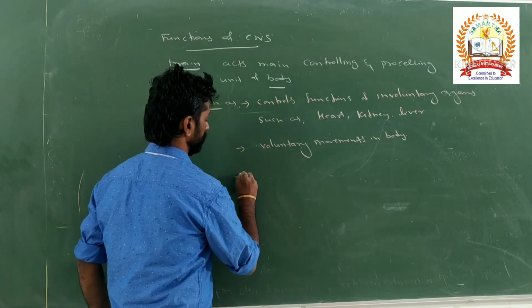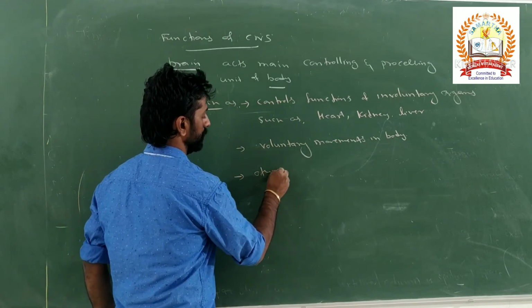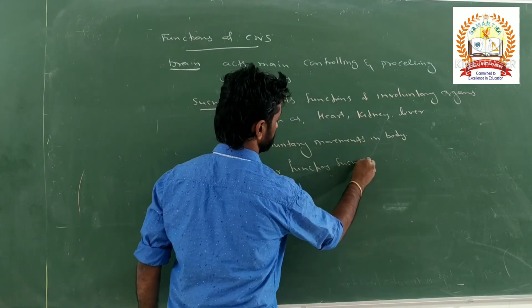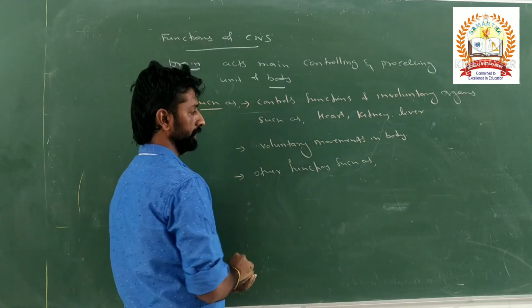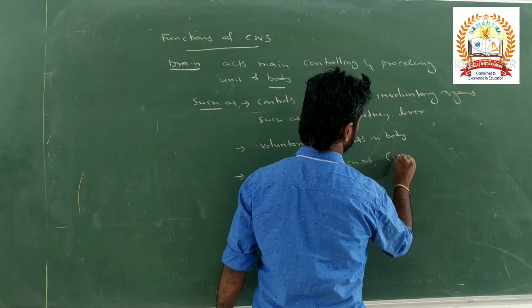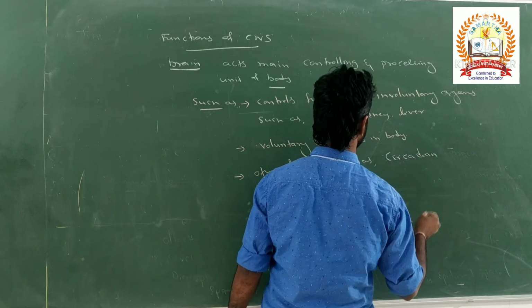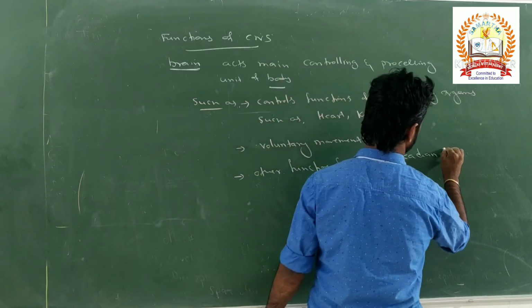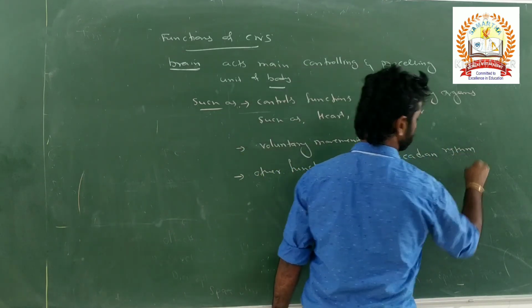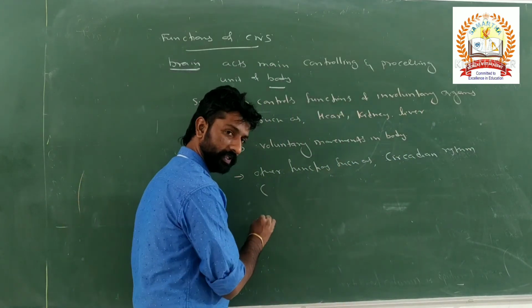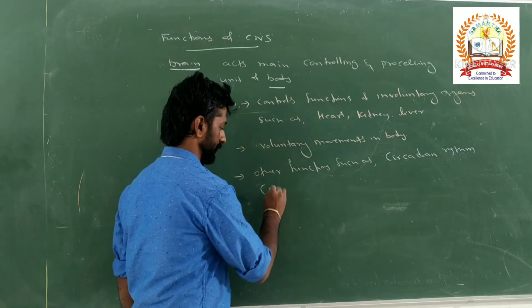Other than that, the other functions such as the circadian rhythm of the body. What do you mean by circadian rhythm? Circadian means day and night.